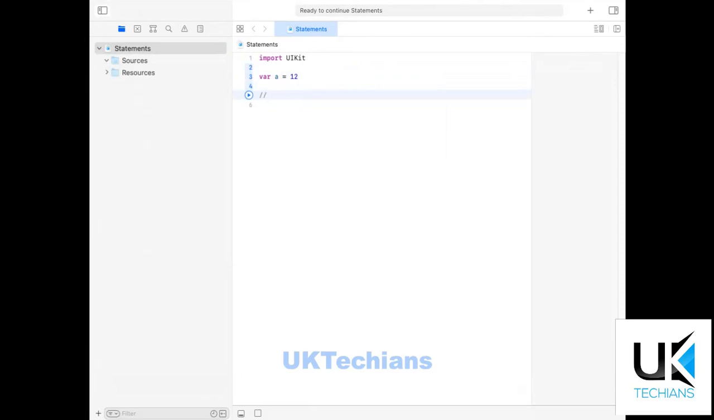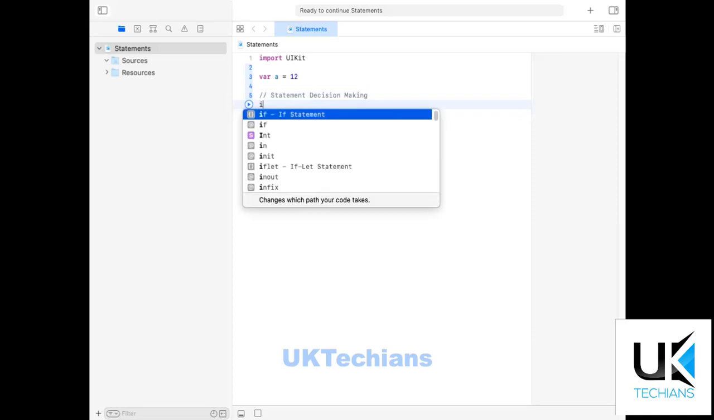What are statements? A statement is decision making, right? The condition says if a equals 12, then you have to print this statement. If a equals 13, you have to print this statement. So what we are doing here is making a decision to print a value by checking the conditions. So what is a statement? Decision. So let's start. What is the syntax of an if statement?